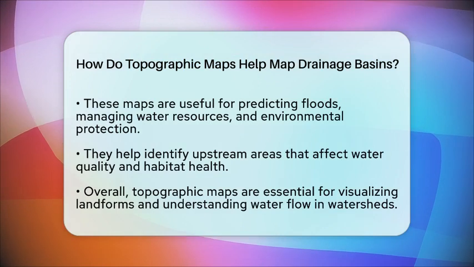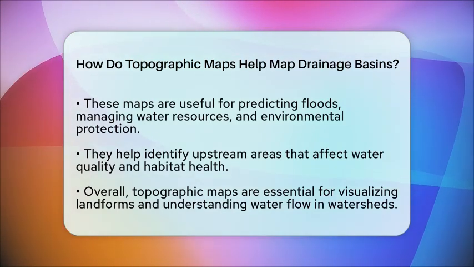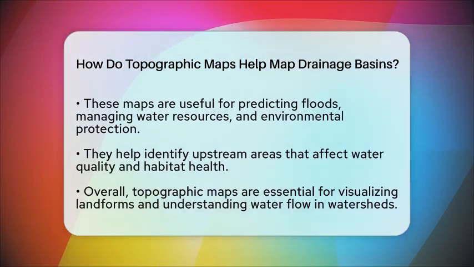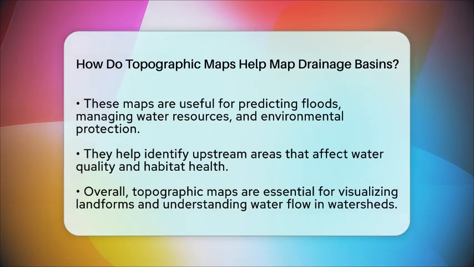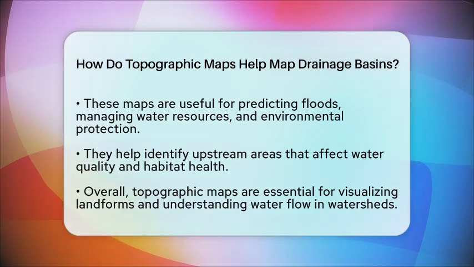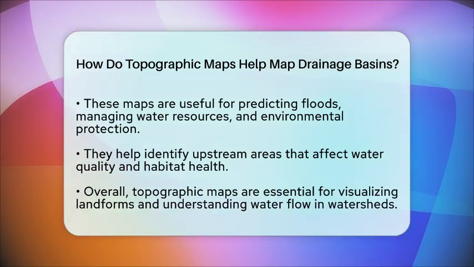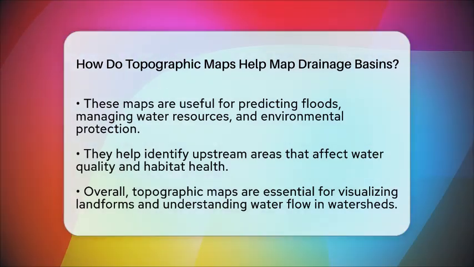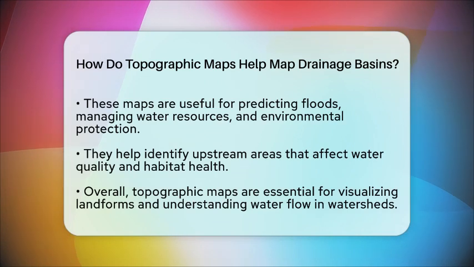In addition, these maps are vital for environmental monitoring. They help identify upstream areas that influence water quality and habitat health. By understanding the land's shape and how water flows, we can better protect ecosystems and plan sustainable development. Overall, topographic maps give us the elevation data needed to visualize landforms and water movement, making them indispensable tools for mapping and managing watersheds and drainage basins.